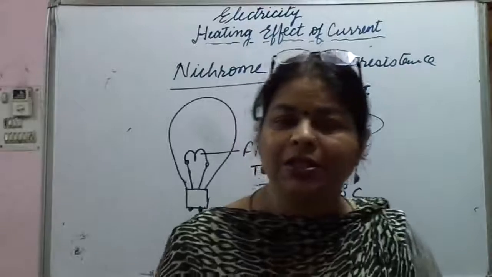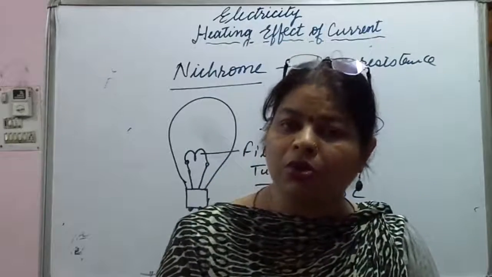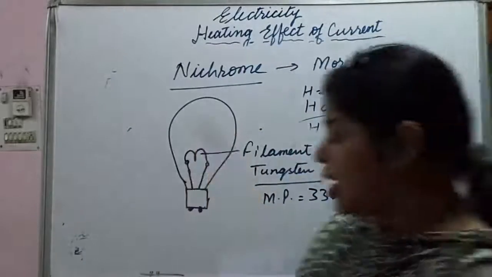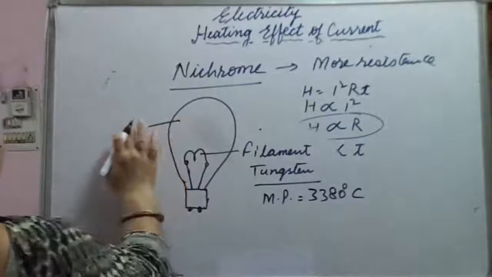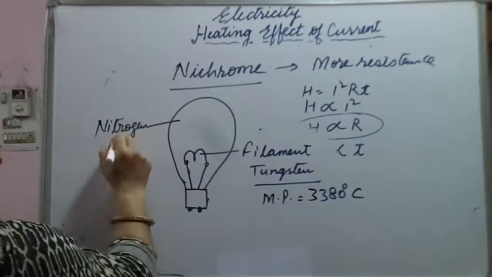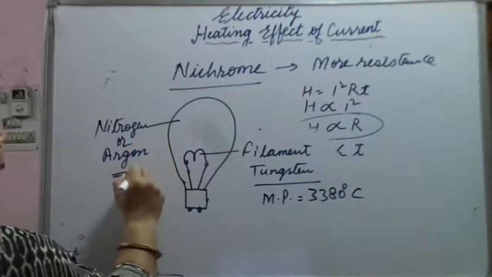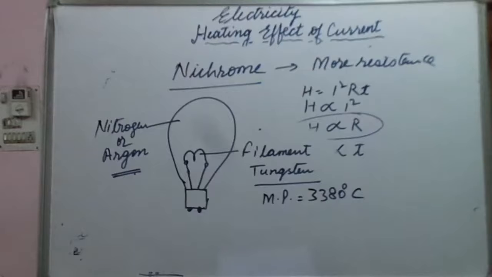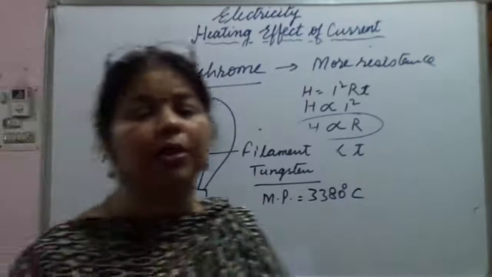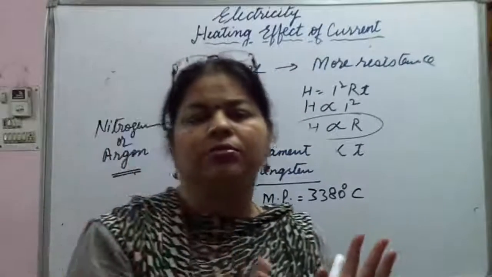So the glass case or the envelope is fixed over an insulated support, and it contains gas. Which gas? Either nitrogen or argon. So this does not allow the oxidation of this filament. As a result, what happens? It emits a lot of heat and light and starts glowing.